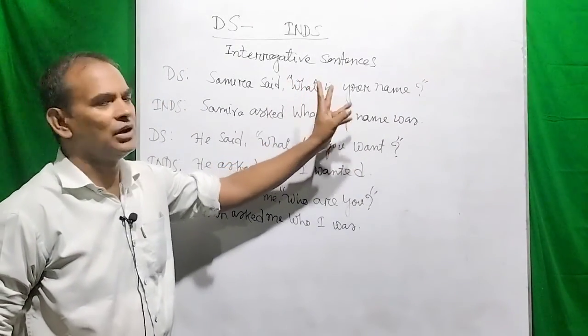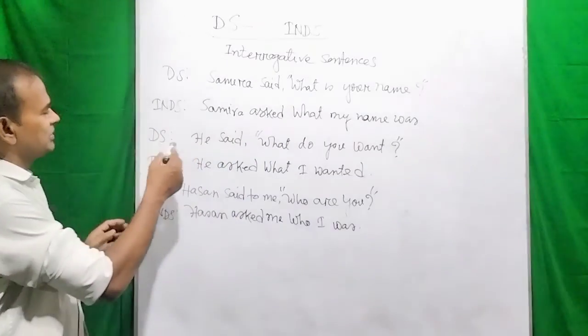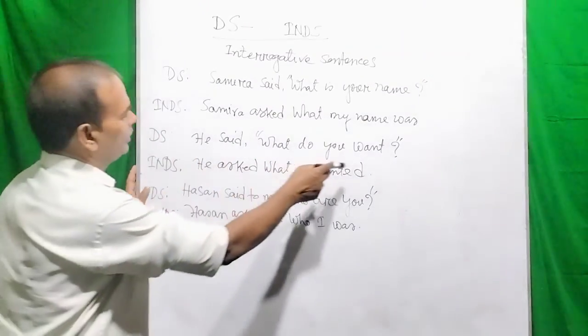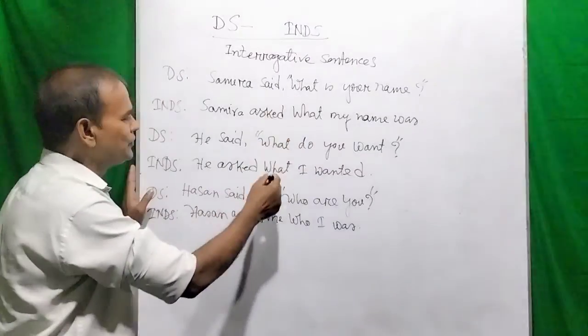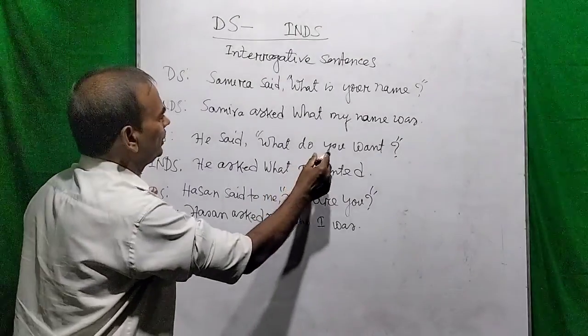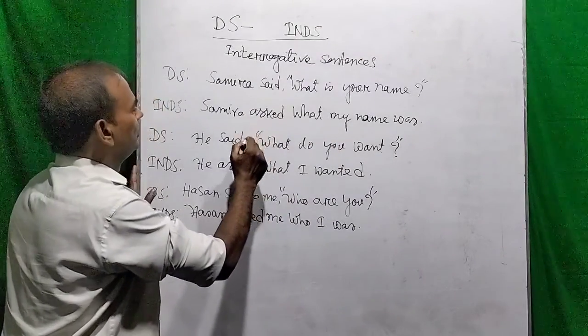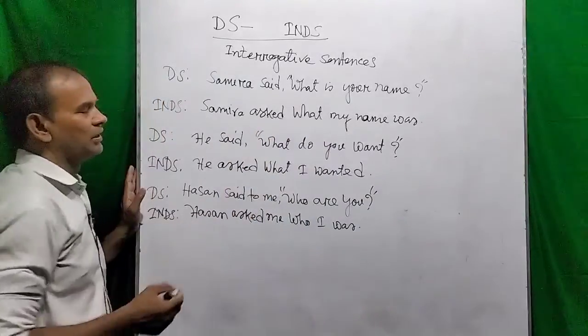according to the rule of changing of tense. So dear viewers, the next sentence you see, he said, what do you want? He asked. So the WH word is what, so the conjunction is what. And you here refers to the implied object me.